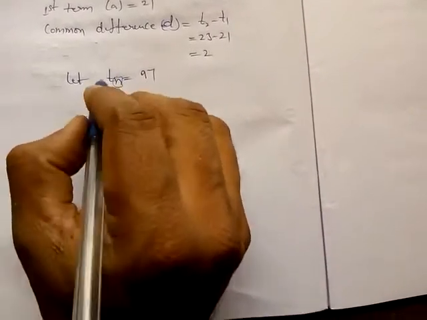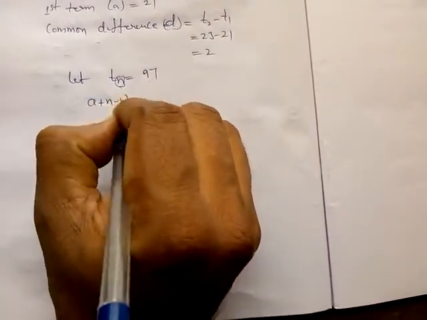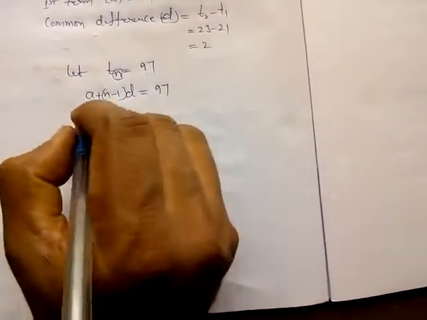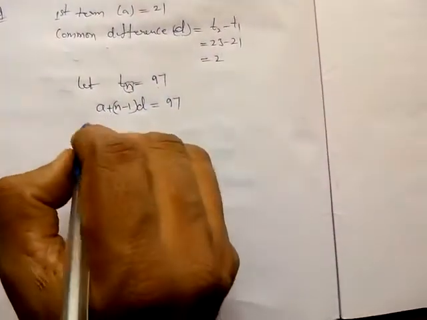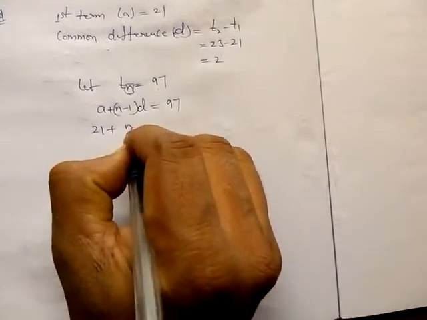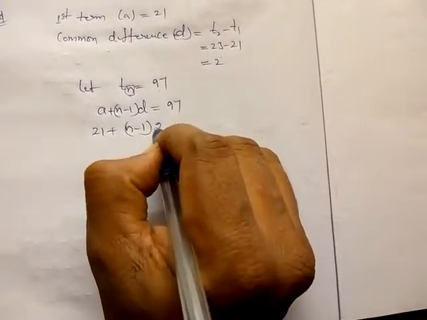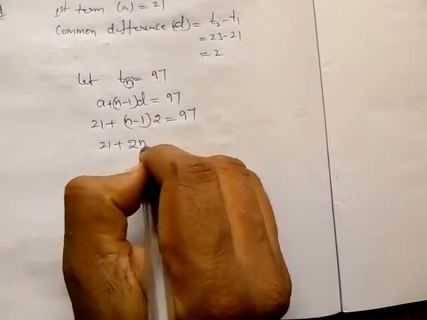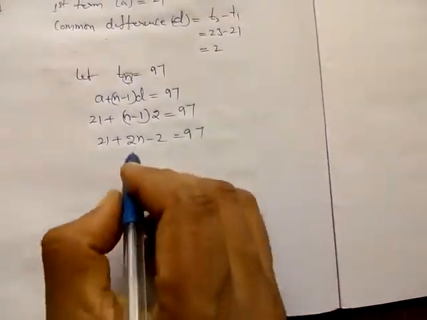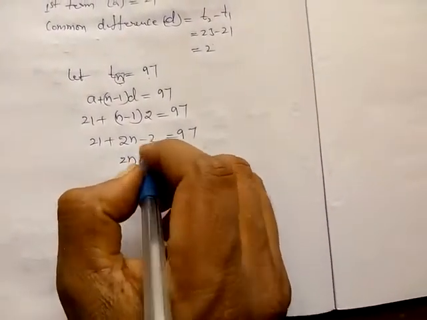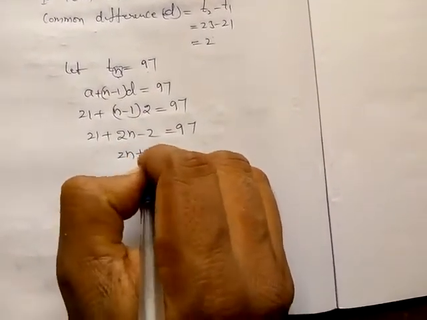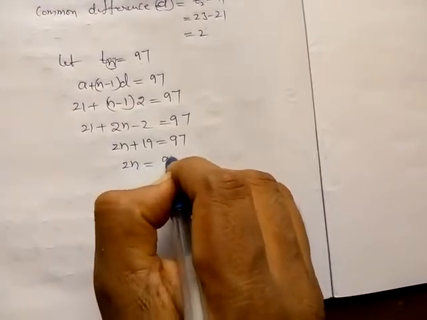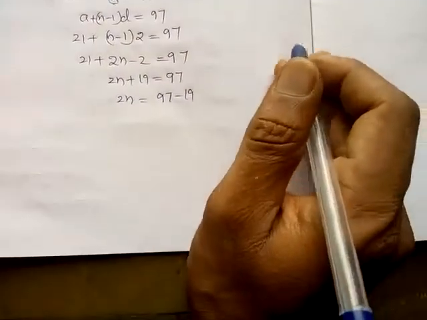What is the formula for Tn? a plus n minus 1 into d, the general term in AP, equals 97. Now substitute the a value and d value. So 21 plus n minus 1 into d, which is 2, equals 97. 21 plus 2n minus 2 is equal to 97. 2n plus 19 is equal to 97. So 2n is equal to 97 minus 19.